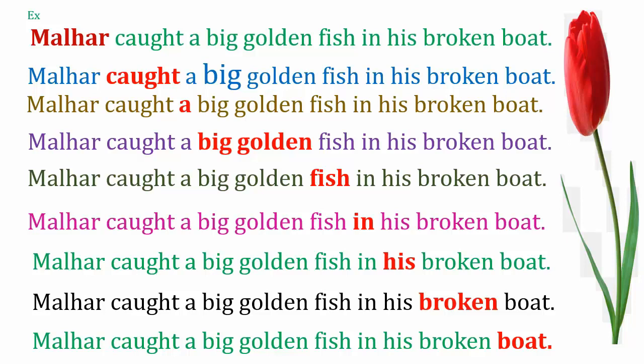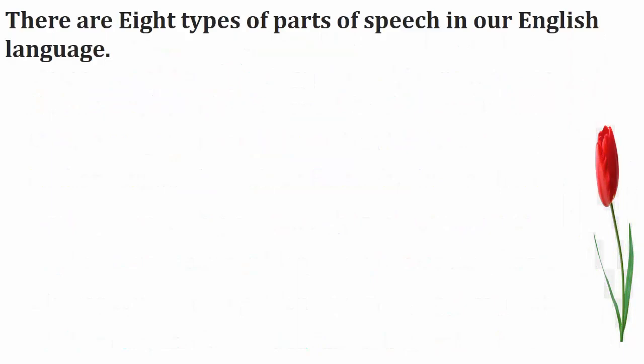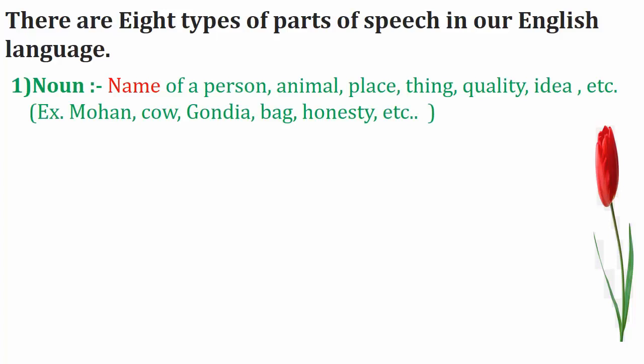There are the categories of words. Nice. There are 8 types of parts of speech in our English language. The first one is noun. What is noun? Noun is the name of a person, animal, place, thing, quality, idea, etc. Here we have examples: Mohan, cow, Gondia, bag, honesty.